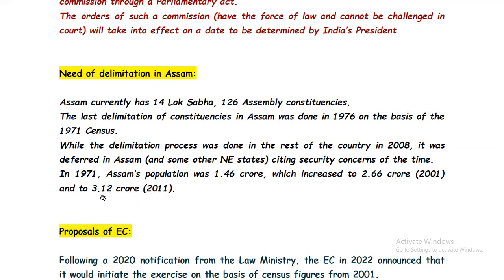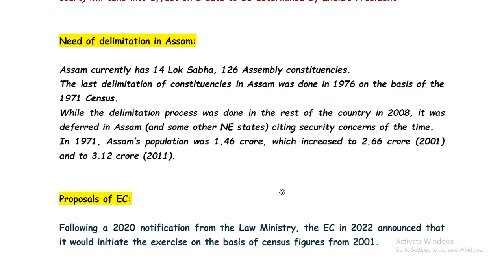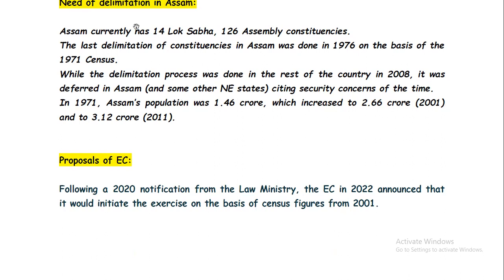Although by 2023 it has obviously changed to something much higher than 3.12 crore, we have to rely on the 2011 census data, and as per the 2011 census data, Assam's population is 3.12 crore. So the 1971 population cannot be considered for the current process. That's why the need for delimitation occurs in Assam.